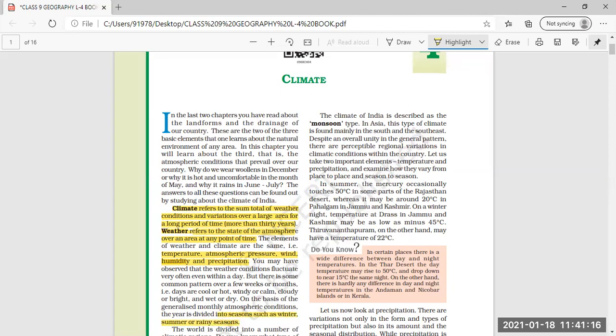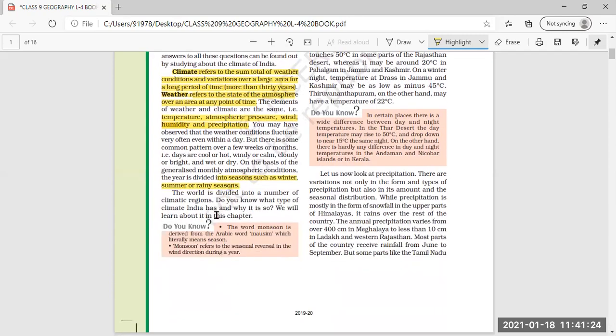Do you know what type of climate India has and why it is so? India has a monsoon type of climate. We will learn about this in this chapter. About India's climate, we are going to read thoroughly in this lesson.